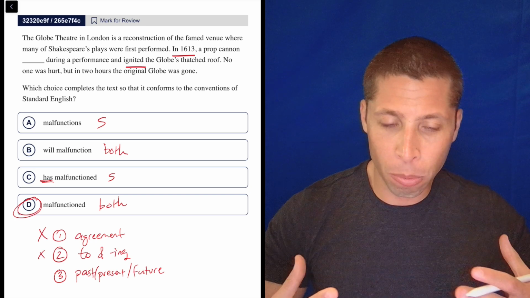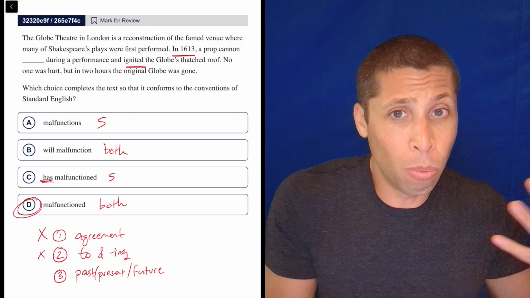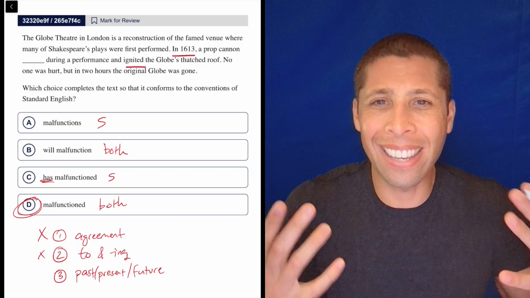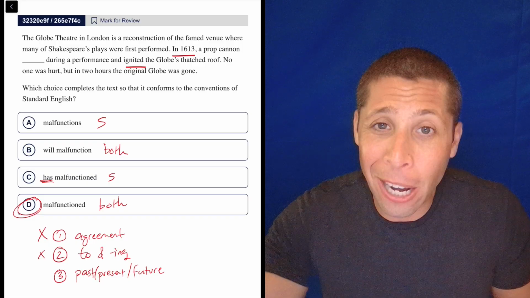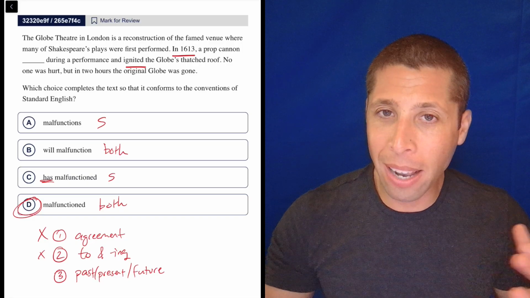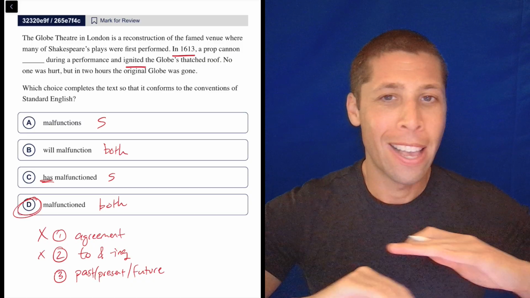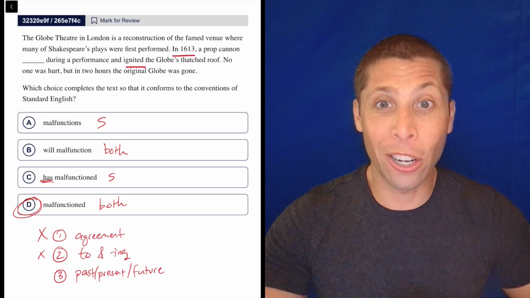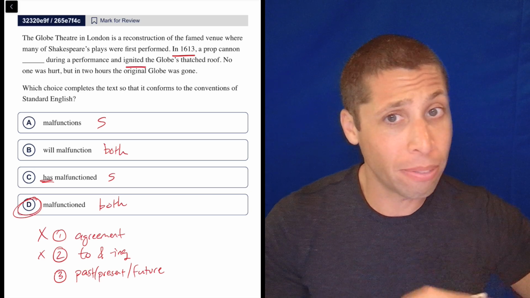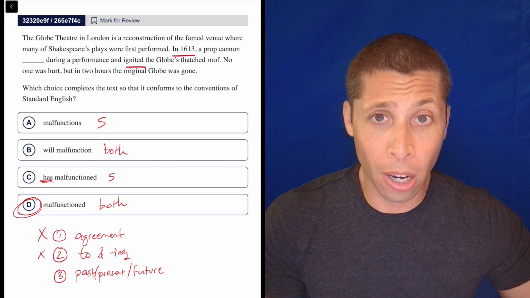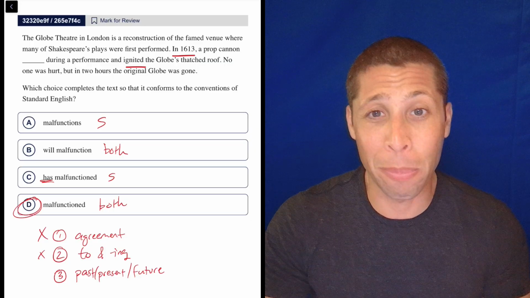Now, the has malfunctioned also makes it sound almost like a present tense in a way. It has malfunctioned, so we should fix it. That makes it sound like it's malfunctioned right now, or up to maybe 10 minutes ago. So the has is not as past tense as we need. It's over. That whole event has already ended a long time ago. So that's really what it's about: choice D, past tense, is definitively everything in the past, nothing is ongoing. The has makes it sound like we're still dealing with this problem, and that's just obviously not the case. The theater burned down.